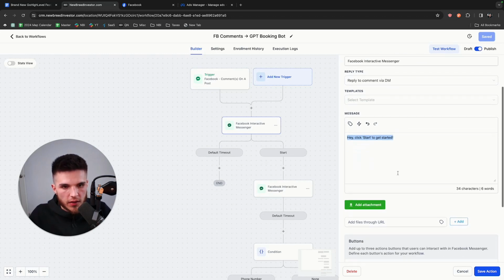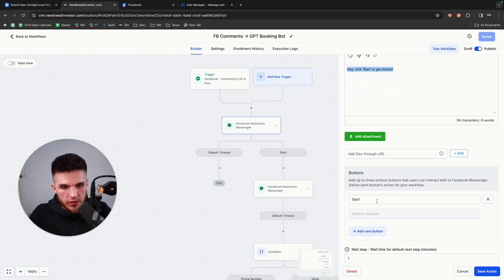And then what's cool is this was not available prior to this, which is the ability to create buttons inside of your Facebook bot.